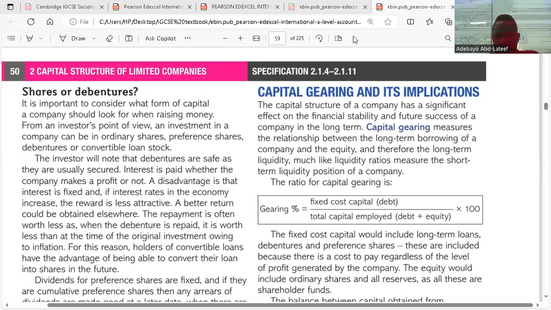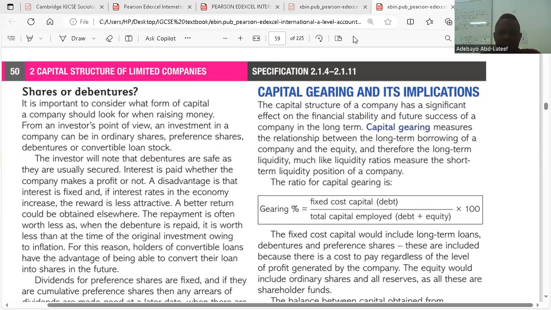Today in accounting A level, I want to talk about capital gearing and its implications. First, the capital structure of a company has a significant effect on the financial stability and the future success of a company in the long term. So for capital gearing, we're talking about the long term.